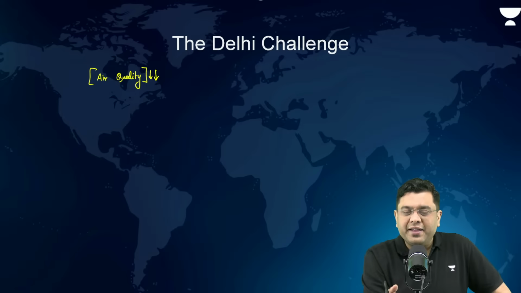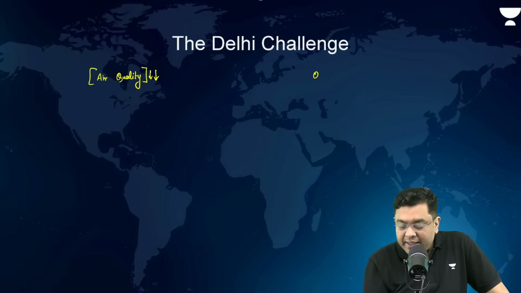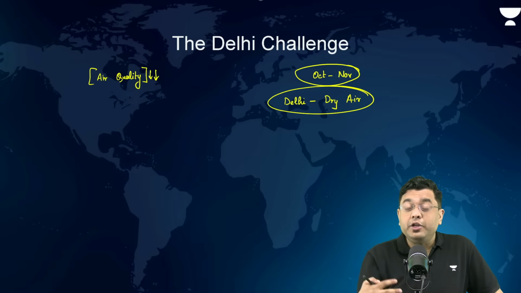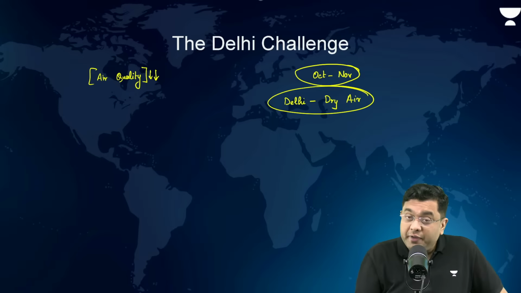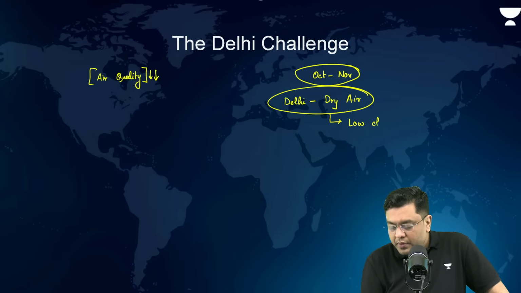But then the problem has been that there is no success associated. Why? Because during these months, that is in the month of October, November, the air over Delhi is very dry. Now, when Delhi has got dry air, that basically means that you don't have enough density of clouds to cause rain. Water vapor content in itself is very low. So, hence, you basically have low chances of rain, right? Of rain.